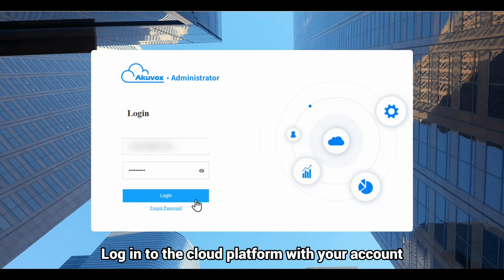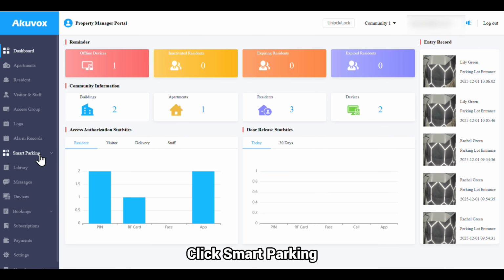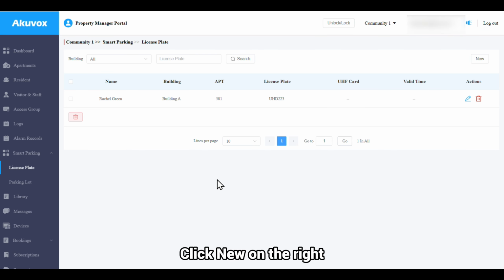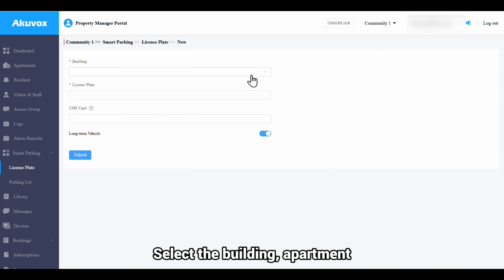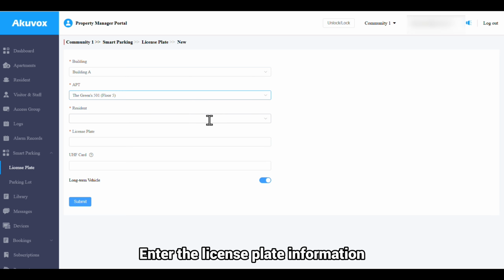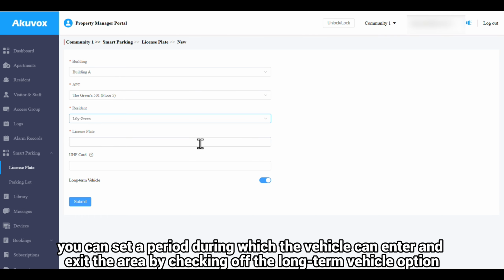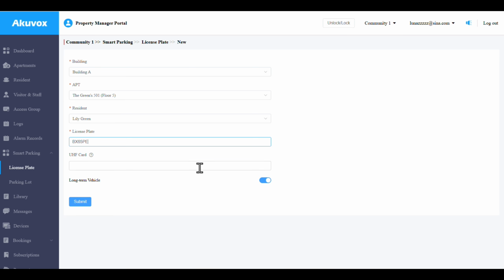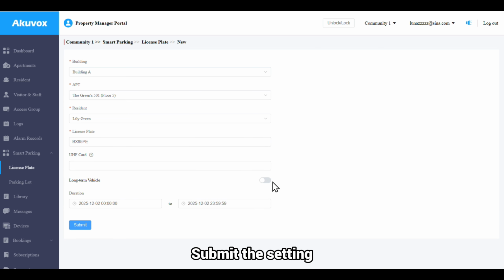Log into the cloud platform with your account. Click Smart Parking License Plate. Click New on the right. Select the building, apartment, and resident. Enter the license plate information. Optionally, you can set a period during which the vehicle can enter and exit the area by checking off the long-term vehicle option. Submit the setting.